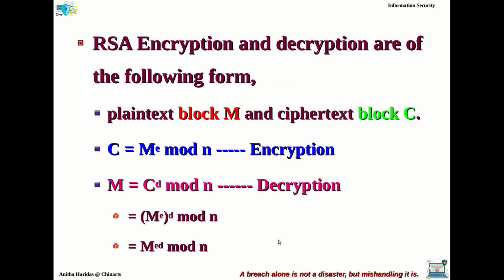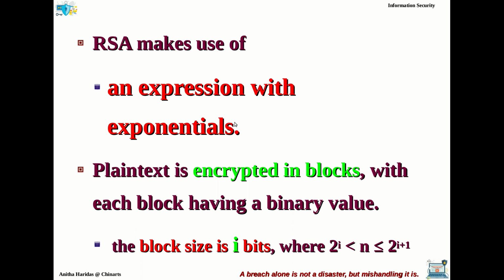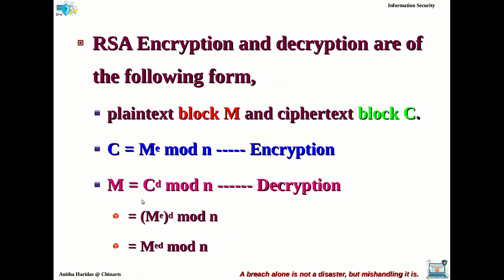Okay. Now, if you take the RSA scheme, the encryption and decryption is done with expressions of exponents, right? We said it is going to use expressions with exponentials. So these are the expressions with exponentials that are used for encryption and decryption. Let us assume that M is the plain text block. Remember, RSA is a block cipher. So when I say M, it is not a simple message. Instead, it represents one particular block of the message.